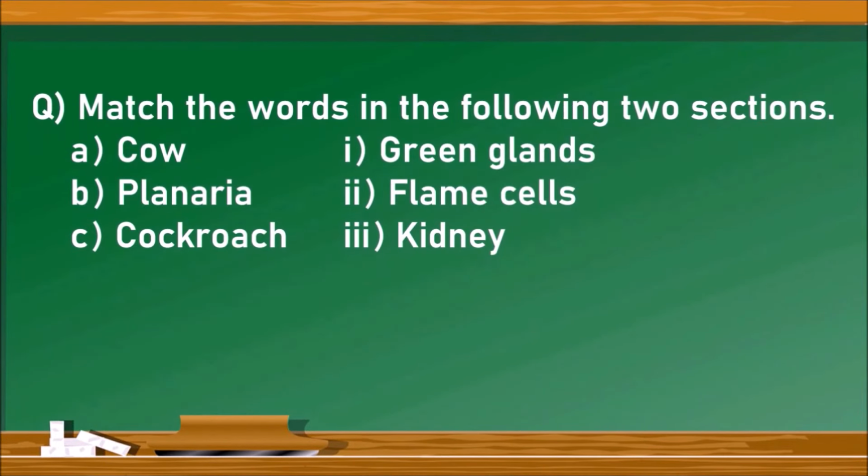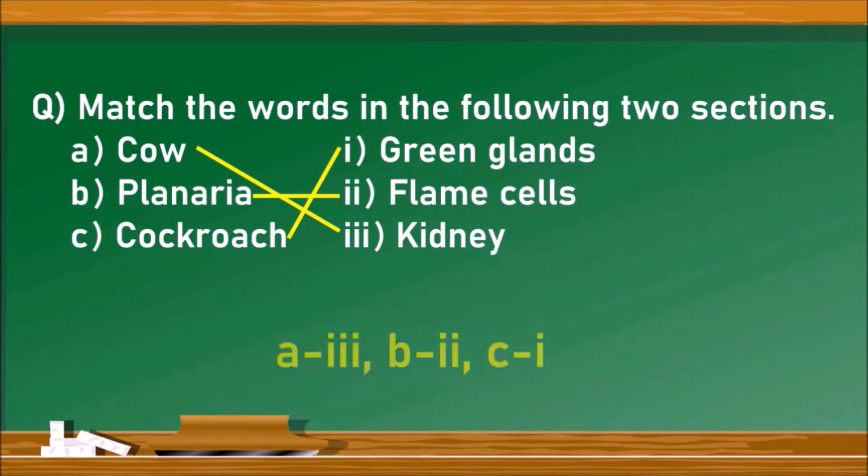Match the words in the following two sections. Section A contains cow, planaria and cockroach, whereas section B contains green glands, flame cells and kidney. Here the excretory organs in cow are kidney, whereas the excretory organs in planaria are flame cells and the excretory organs in cockroach or arthropods is green glands. So, when we match them, the answer is A is to 3, B is to 2 and C is to 1.